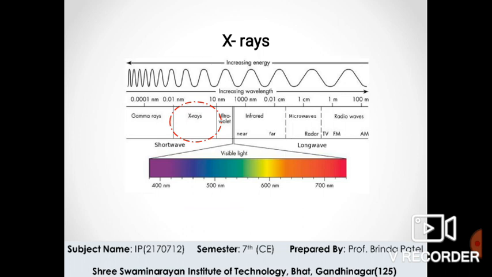Now the next is X-rays. X-ray is electromagnetic radiation of extremely short wavelength and high frequency, with wavelengths ranging from about 10 raised to minus 8 to 10 raised to minus 12 meter, and corresponding frequencies from about 10 raised to 16 to 10 raised to 20 Hz. X-rays are among the oldest sources of electromagnetic radiation used for imaging.